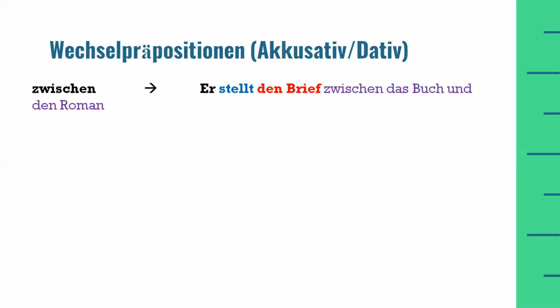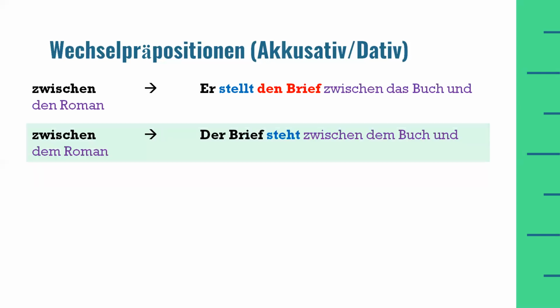Zwischen means between. Er stellt den Brief zwischen das Buch und den Roman. He puts the letter between the book and the novel. Second example is "Der Brief steht zwischen dem Buch und dem Roman." The letter is between the book and the novel. So in both examples, you can identify the difference, you can notice that in the first example, there is a movement. He is putting the letter between the book and the novel.